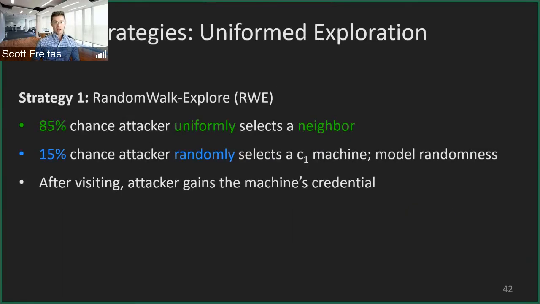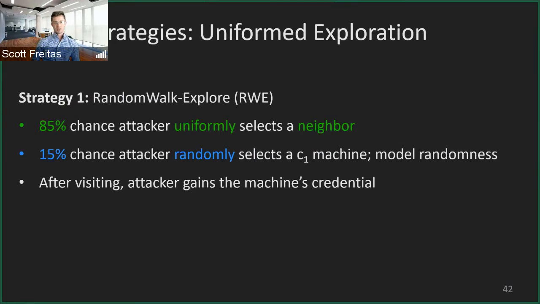So let's talk a little about attack strategies. We'll talk about one in this case, which is an uninformed strategy called random walk explore. This means the attacker has no knowledge of what the network topology looks like, and once he's penetrated the network, he's now trying to move across the network laterally to escalate privileges.